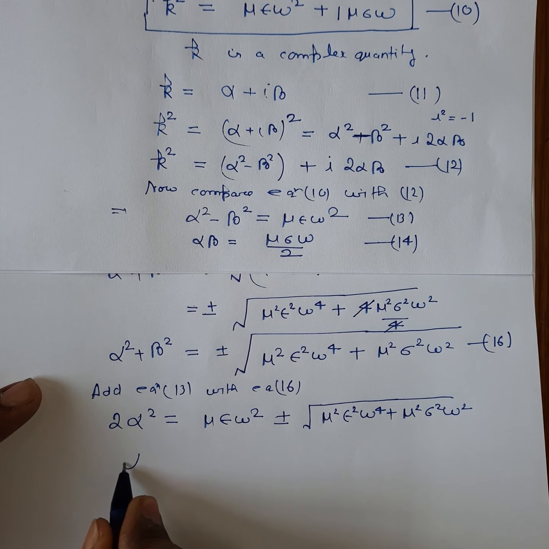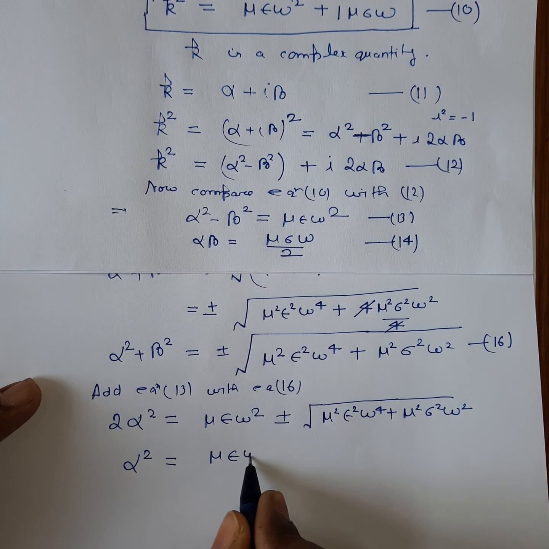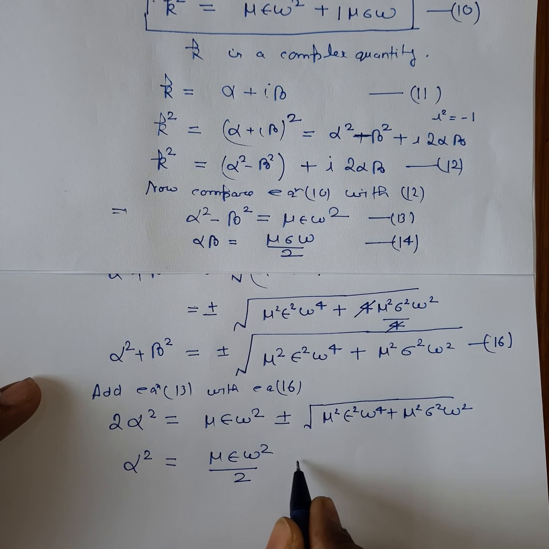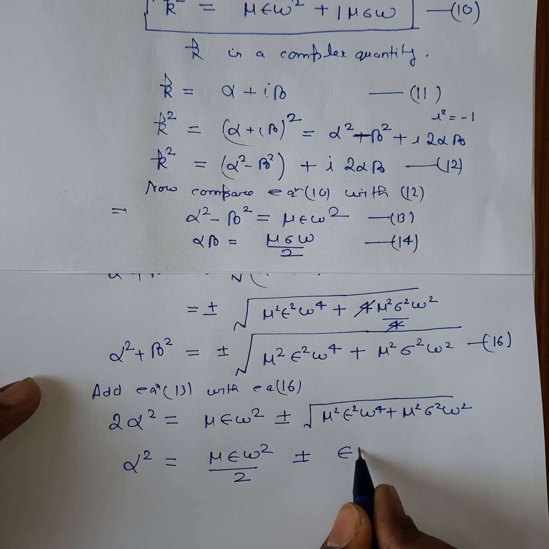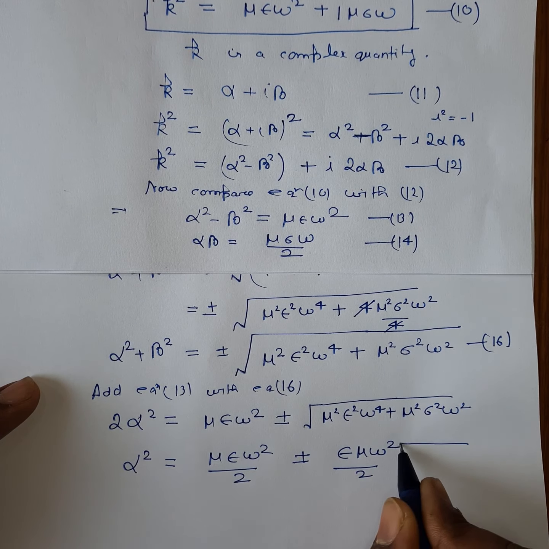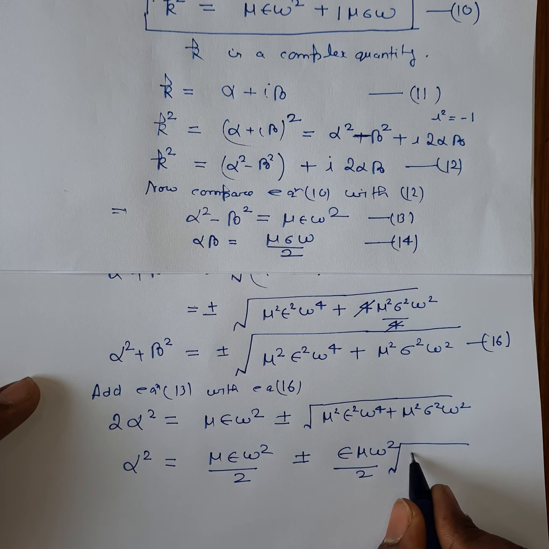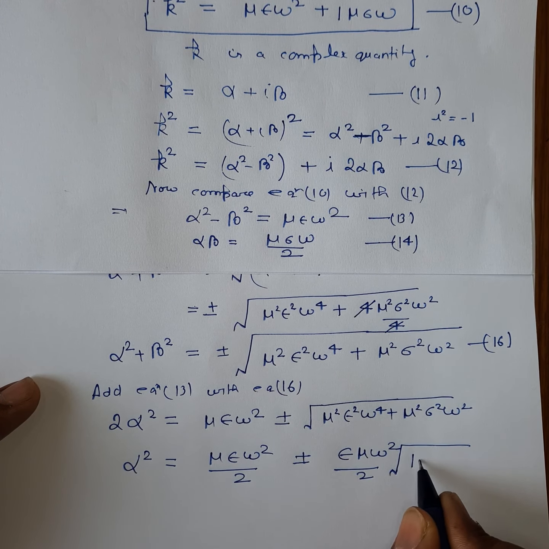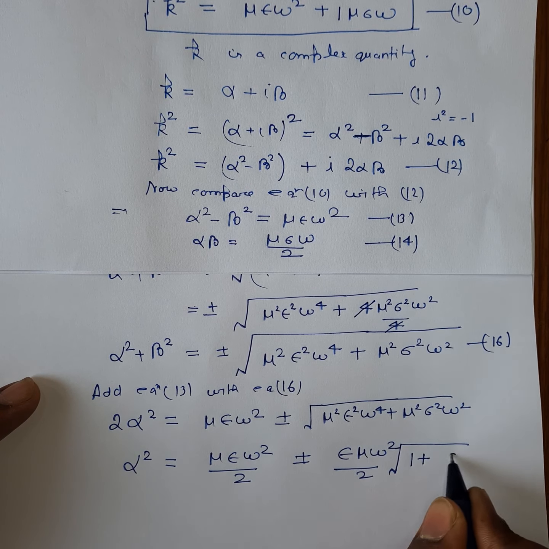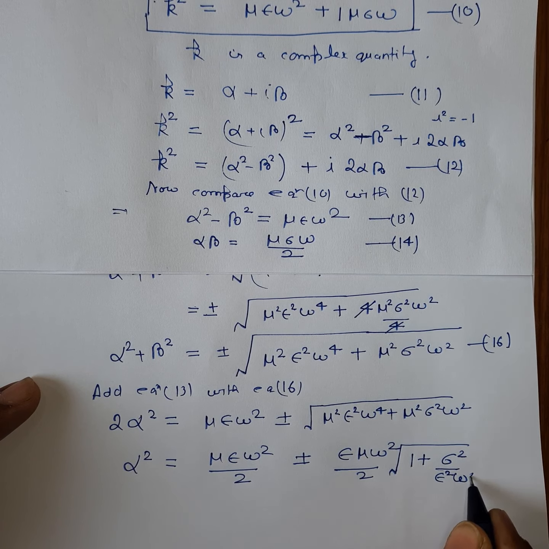So alpha square can be written as mu epsilon omega square by 2 plus minus epsilon mu omega square by 2 times the square root of 1 plus sigma square by epsilon square omega square.